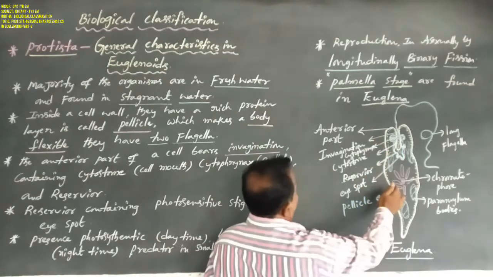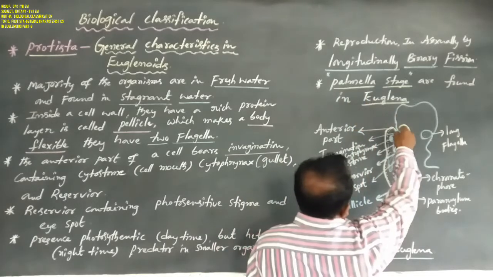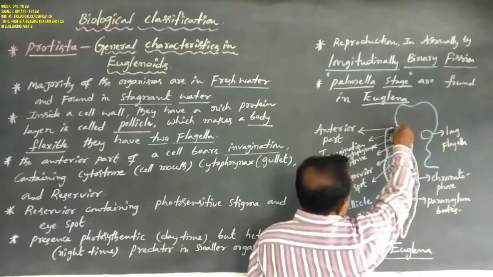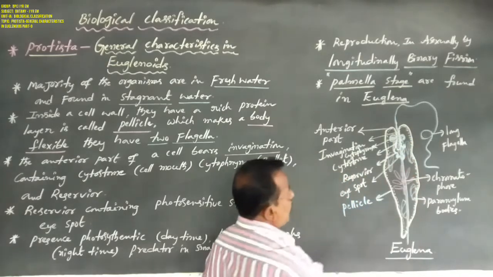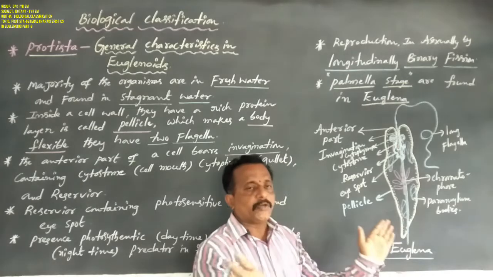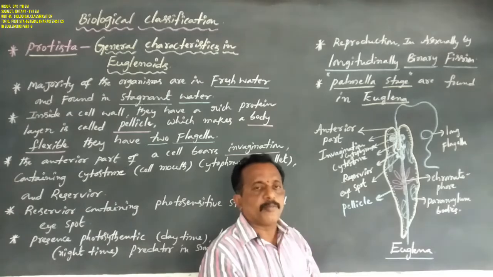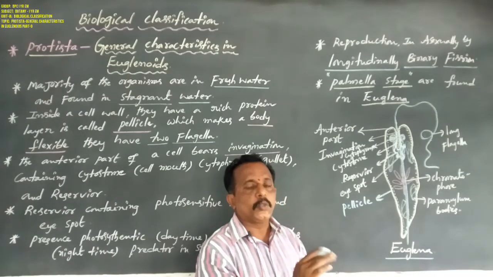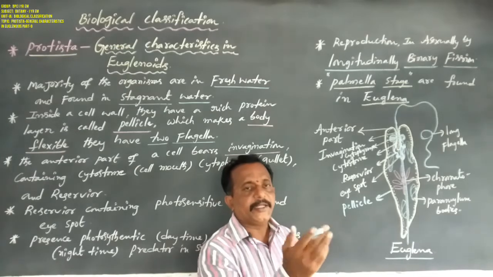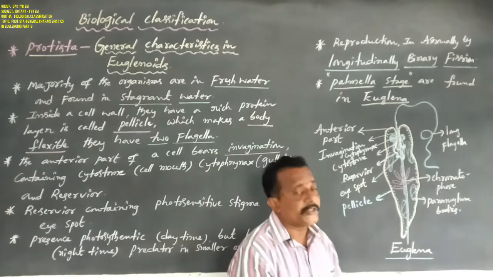So another important character here is reproduction. Generally reproduction is asexual by longitudinal binary fission. This is longitudinal binary fission. One Euglena is divided into two equal parts. One mother or parent Euglena is divided into two equal identical daughter cells. That is called longitudinal binary fission.